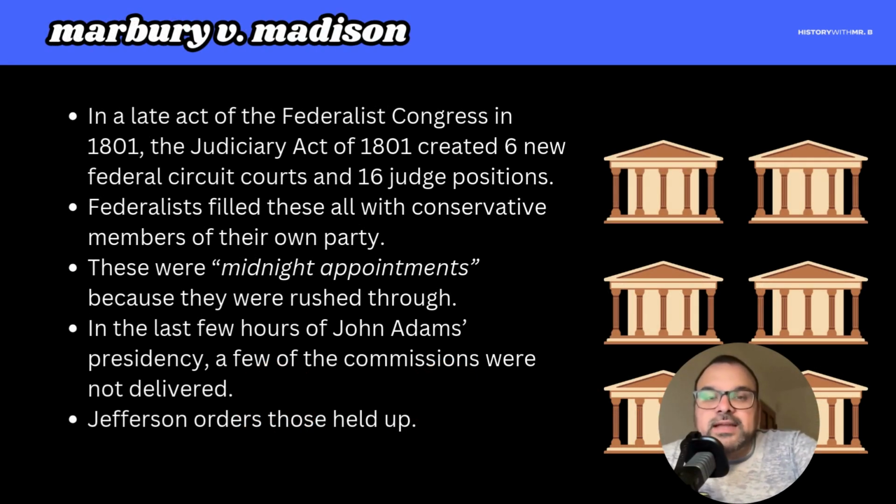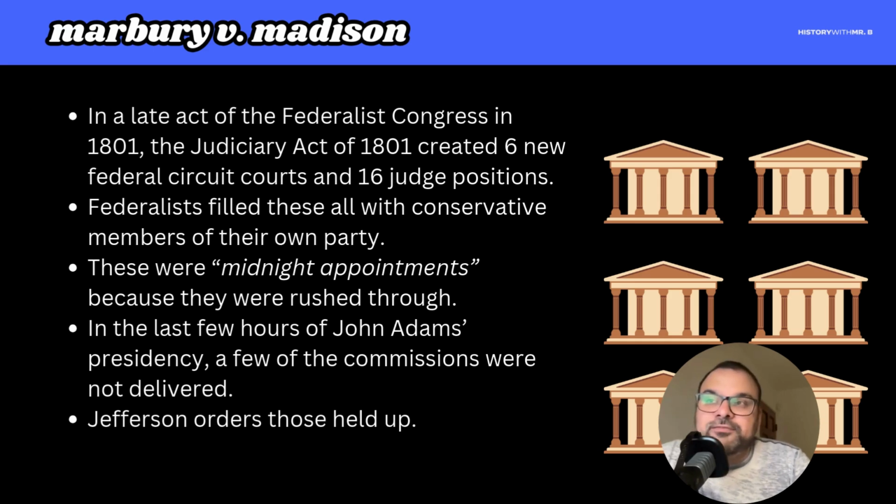So one of the last big acts of the Federalist Congress, the lame duck Congress in 1801, that not only decided that Thomas Jefferson would be president and Aaron Burr would be vice president, one of the last actions of that Federalist Congress was to pass the Judiciary Act of 1801, a law that created 6 new circuit courts and created 16 new judicial positions. And again, remember, federal judges are appointed for lifetime appointments.